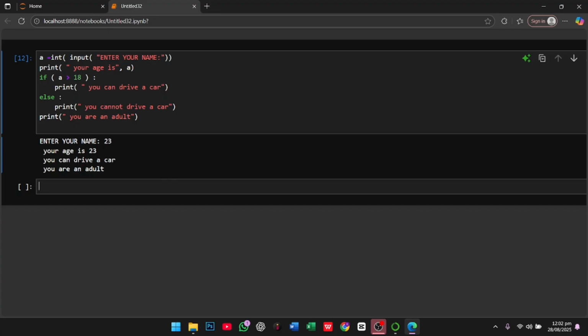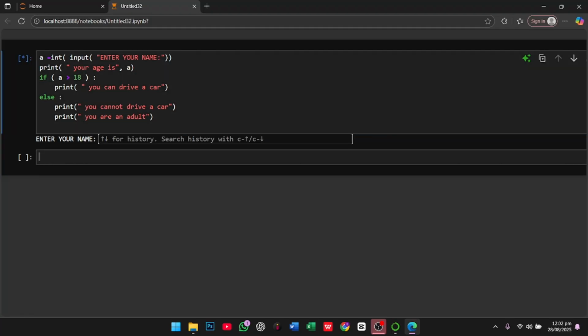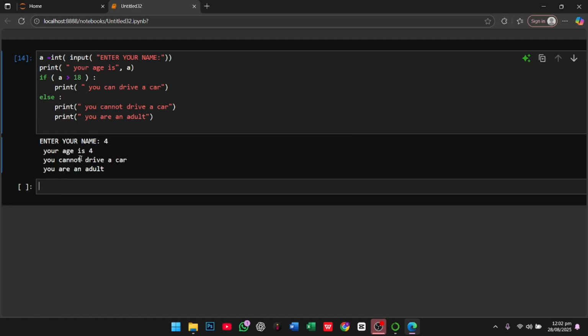Okay, so if I have to run this program another time, let's make another change. If I also give it four spaces, what happens? If my age is 4, you see your age is 4, you can't drive a car, you are an adult. So from this point you can easily see my mistake: I can't leave this line under the else statement, because the program only knows what instructions I gave it.